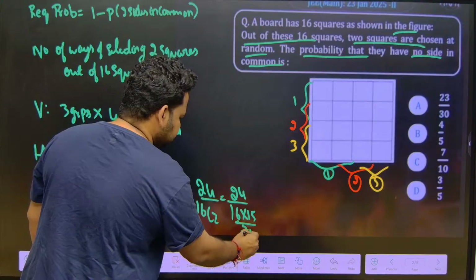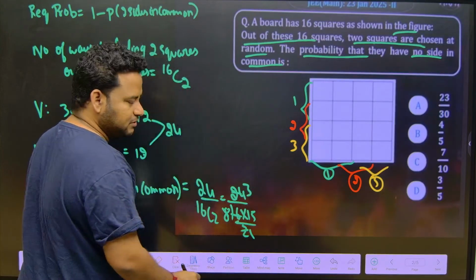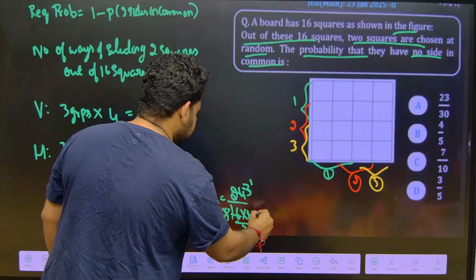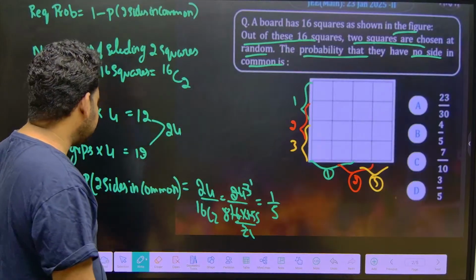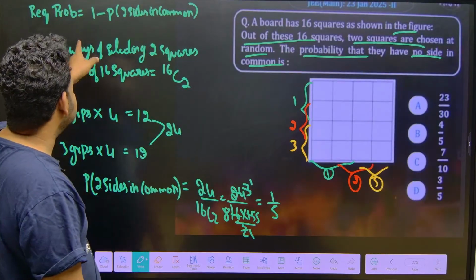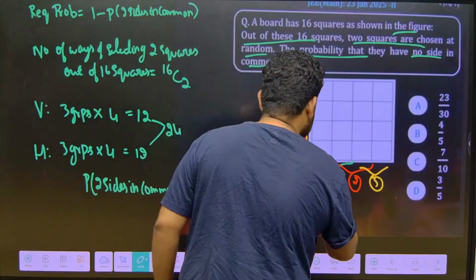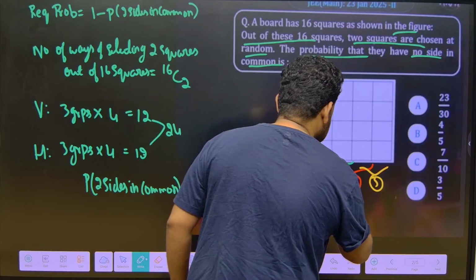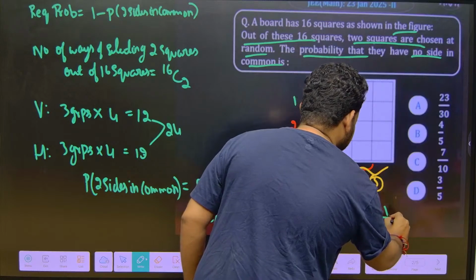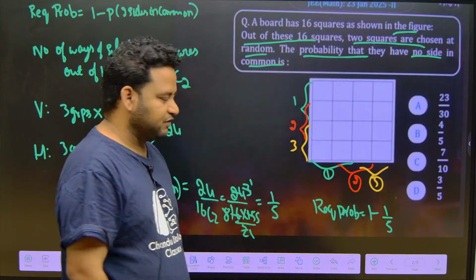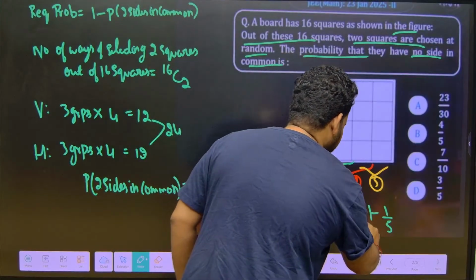I can write this as 2 1s are 2, 8 1s are 8, 3 8s are 24. So this will become 3 1s are 3, 3 5s are 15, equal to 1 by 5. But our required probability is 1 minus this one. So required probability is 1 minus 1 by 5. That will give us 5 minus 1 is 4, 4 by 5.